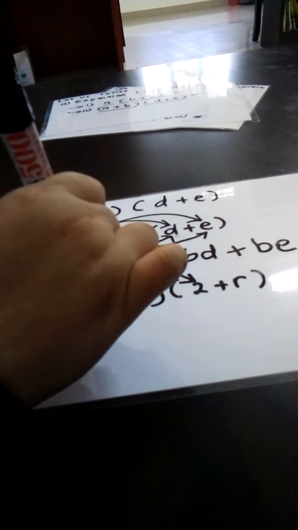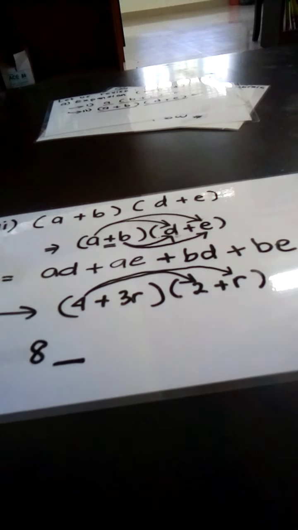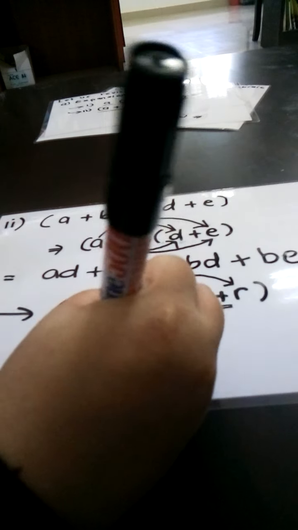Okay, and then 4 times R. So what is the operation that we are supposed to put here? Is it plus or minus? We just see it here. It is a plus, right? So we put here plus. Okay, 4 times R becomes 4R.